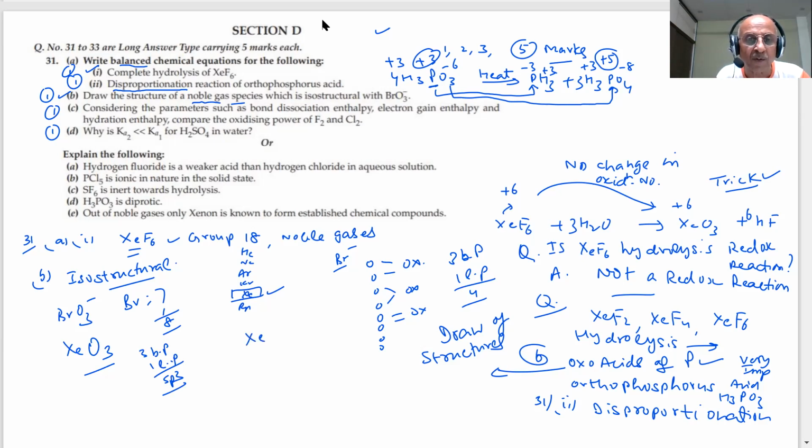Then when you draw the structure, student, I already told you how to show it. This is tetrahedral, but there are three double bonds, and there is a lone pair of electrons. So what will be the shape of this then? What structure is this, students? What is this called? Pyramidal. Pyramidal structure. Important question, students. So easy to draw it. Lone pairs are not visible when you see. So pyramidal structure of XeO3, student. This is isostructural with BrO3 minus. Important question. Got it?